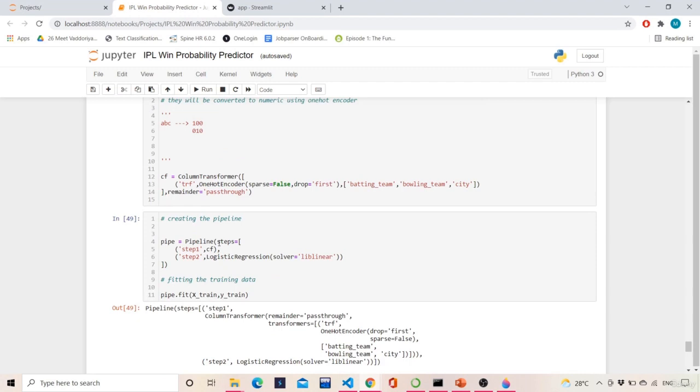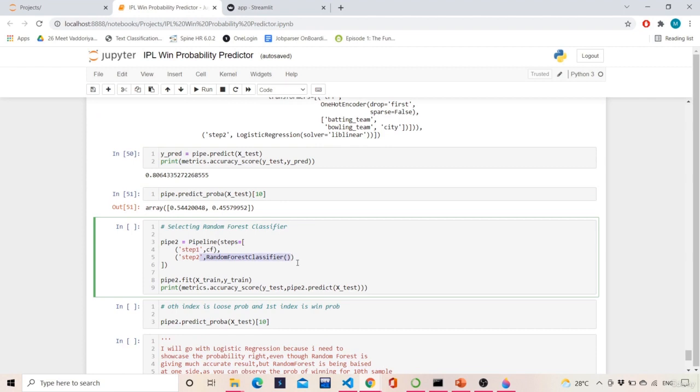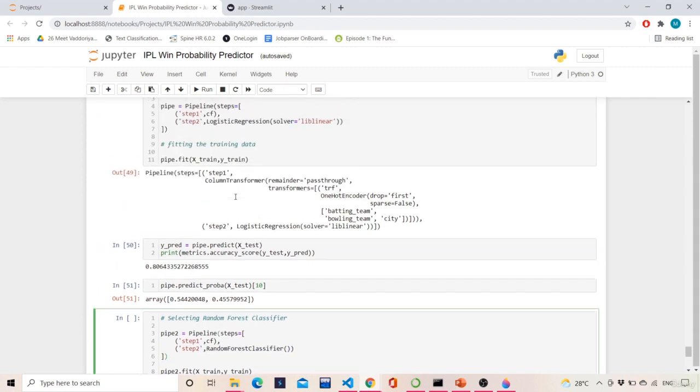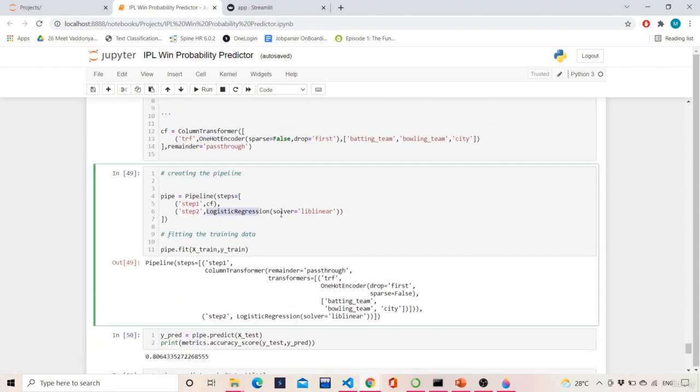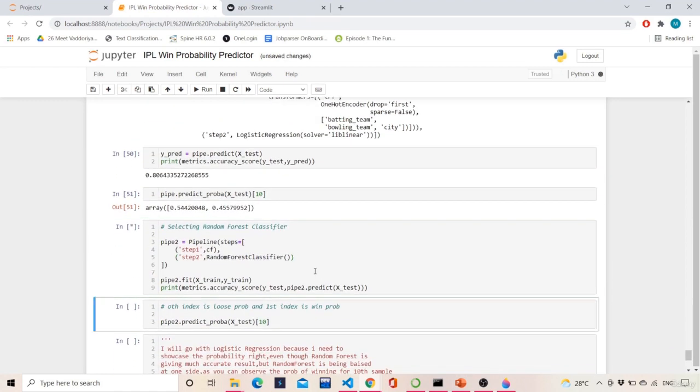So the algorithm I chose over here is logistic regression. You can choose another algorithm also if you want. You can choose the random forest classifier as well. I'll keep everything the same, but instead of logistic regression, I'm using random forest. If I try to predict with random forest, I'll see that the random forest gives me a good result over here.